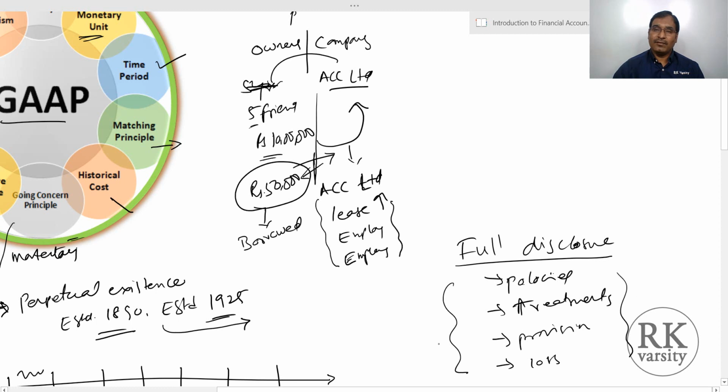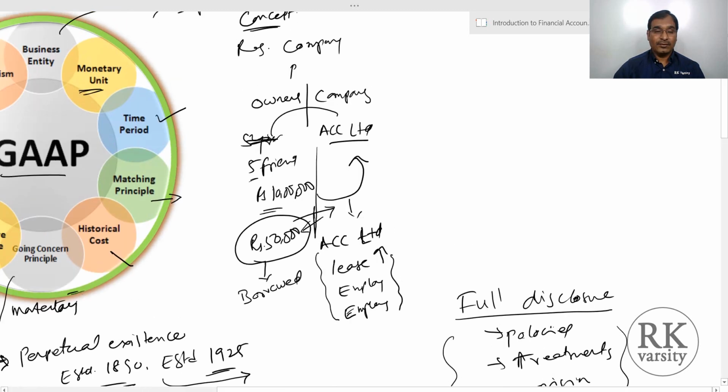Every piece of information needs to be provided in your annual reports or financial statements. In the sense, all the possible accounting information needs to be fully disclosed to the stakeholders, so that financial accounting will help them take wise investment judgments.